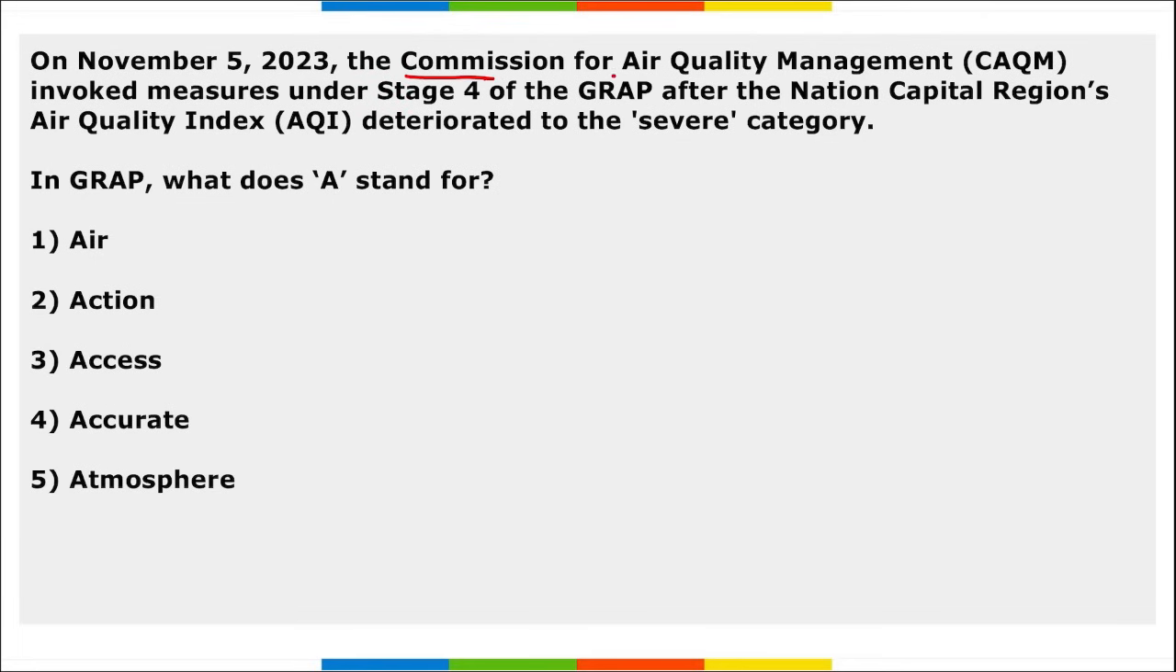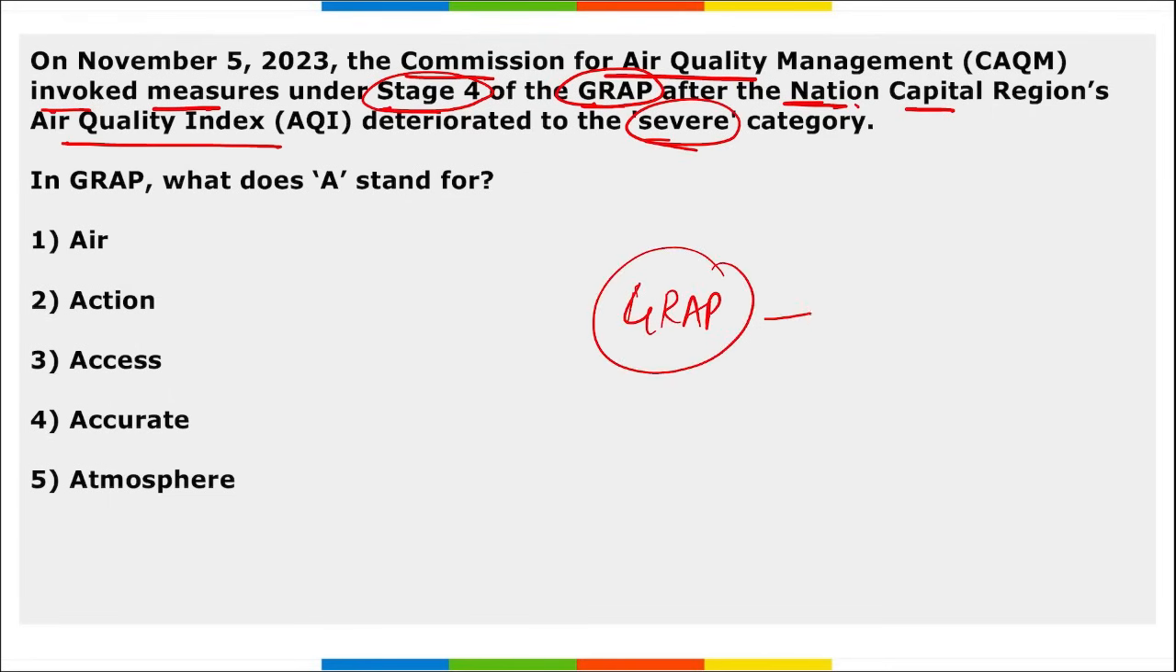Next, the Commission for Air Quality Management invoked measures under Stage 4 of the GRAP after National Capital Region's Air Quality Index deteriorated to severe level. See, first of all, you should know what is GRAP. GRAP is basically implemented in any region in order to reduce pollution, right?